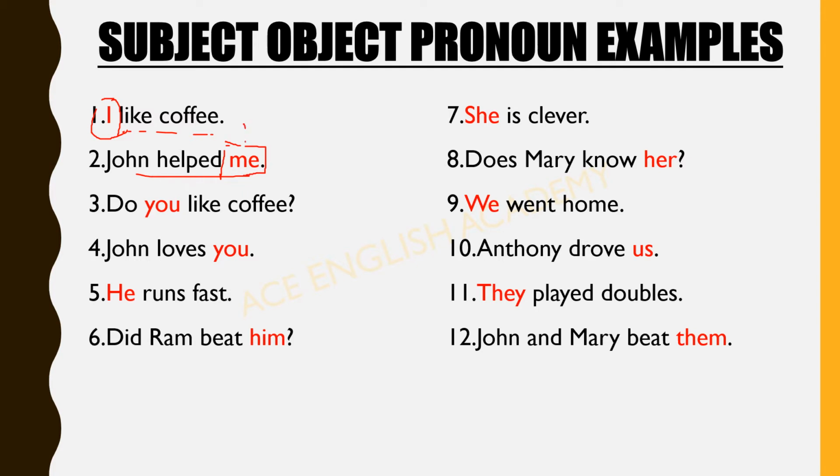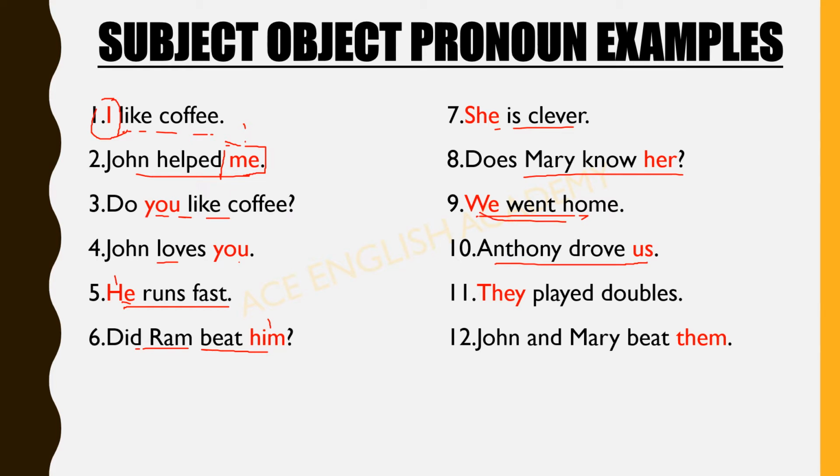So you and it, these two are used the same as a subject and an object. Do you like coffee? John loves you. He runs fast. Did Ram beat him? So he and him. Him is the objective pronoun for he. She is clever. Does Mary know her? We went home. Anthony drove us.